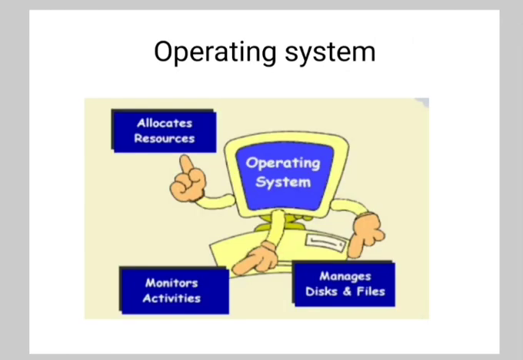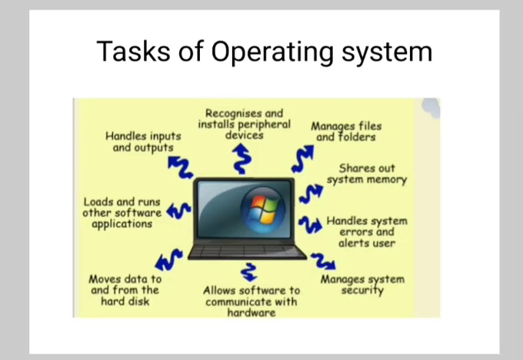So, first we will see what operating system concepts are, or what an operating system is. There are some functions. An operating system allocates resources, monitors activities, and manages disks and files. The operating system is an interface between the user and the hardware of a computer system.